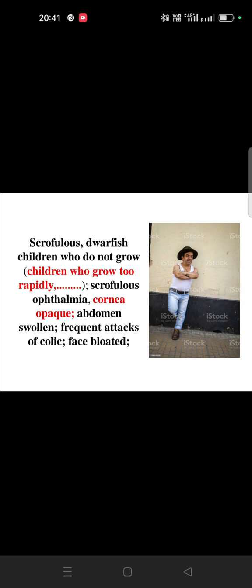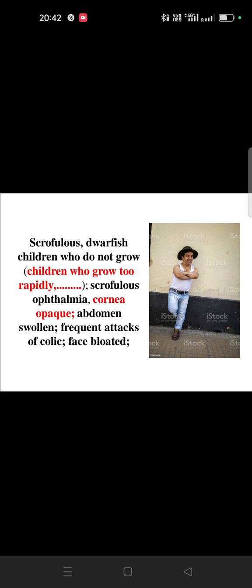And there is scrofulous ophthalmia. Scrofulous ophthalmia means there will be inflammation of the eyes, and the patient has associated enlargement of the glands and abdominal swelling. Abdominal swelling will also be there, and frequent attacks of colic. Frequent attacks means repeated abdominal colic, which is happening now and will happen again after 4 hours, then after 1 day; every day the patient has colic.